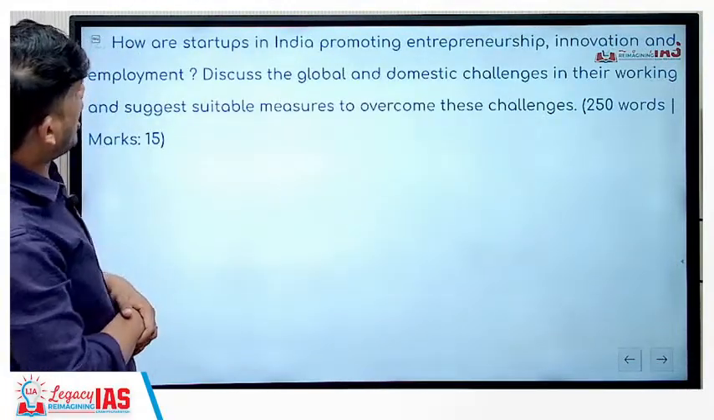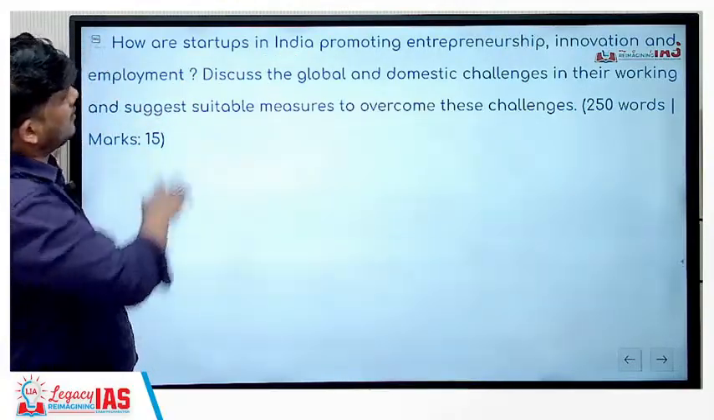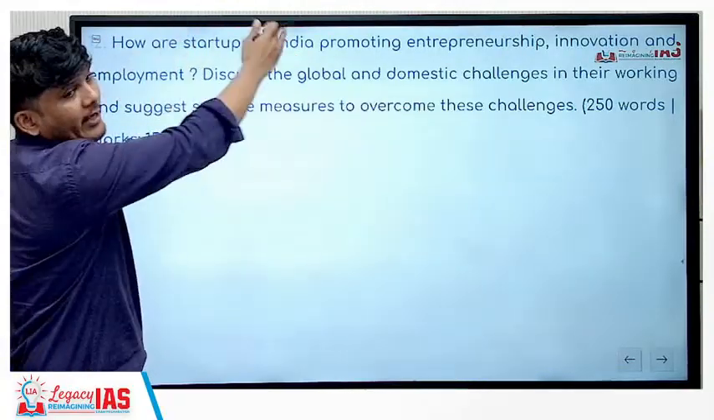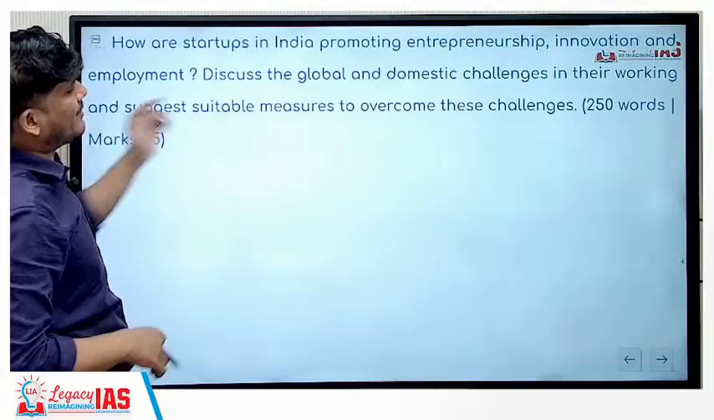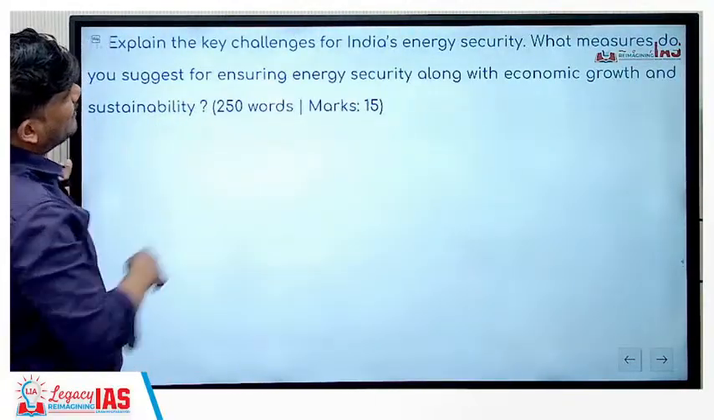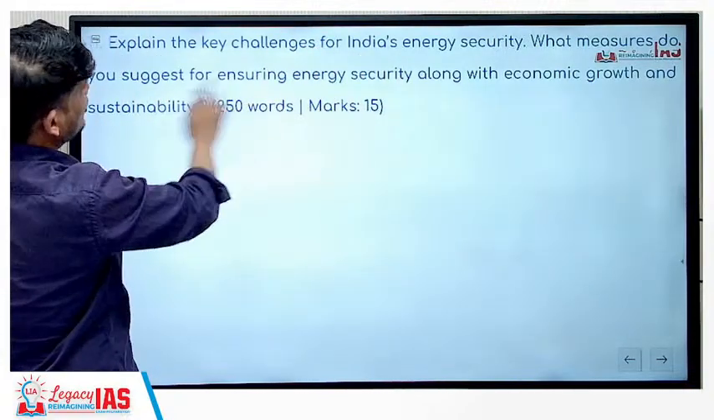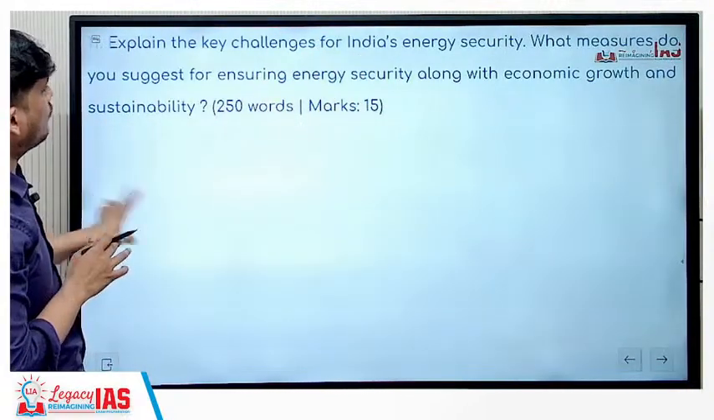How are startups promoting entrepreneurship, innovation, and employment? The connection is very important, how they are doing that. Discuss the global and domestic challenges. You can write it on your own. There is no specific knowledge required. Explain the key challenges in India's energy security. This also we can do. What measures you suggest? This also we can do.